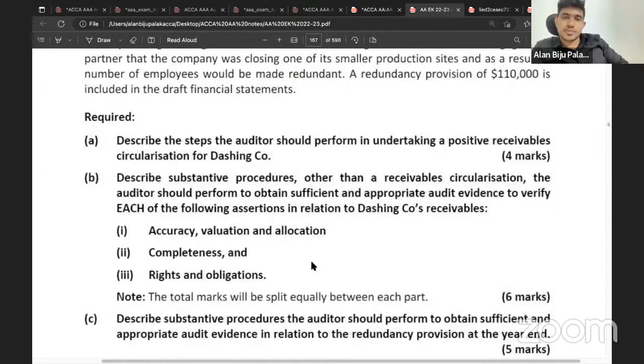2 points for accuracy, valuation, allocation, 2 points for completeness, and 2 points for rights and obligation. Is that clear?